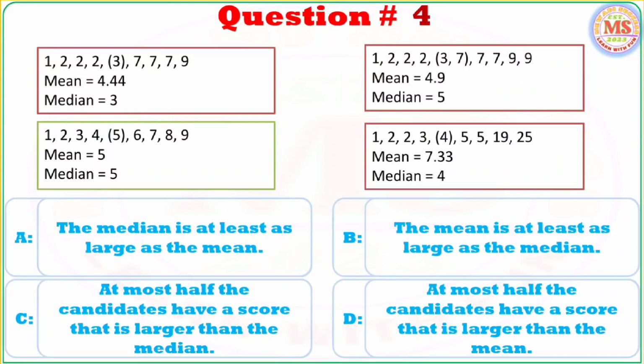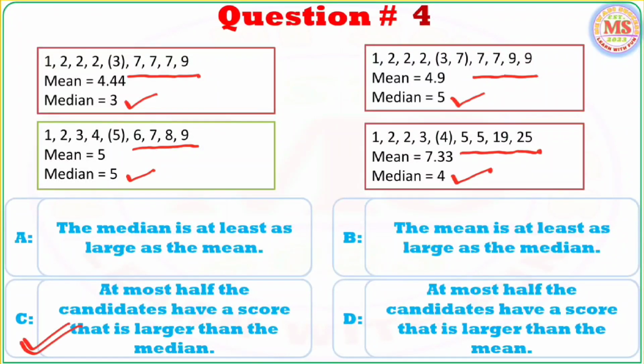But for all these sets of scores, option C is right, because at most half the candidates have a score that is larger than the median. Scores 7, 7, 9 are greater than median 3. 6, 7, 8, 9 is greater than 5. 7, 7, 9, 9 is greater than 5. 5, 5, 19, 25 is greater than 4. Hence, option C is right.